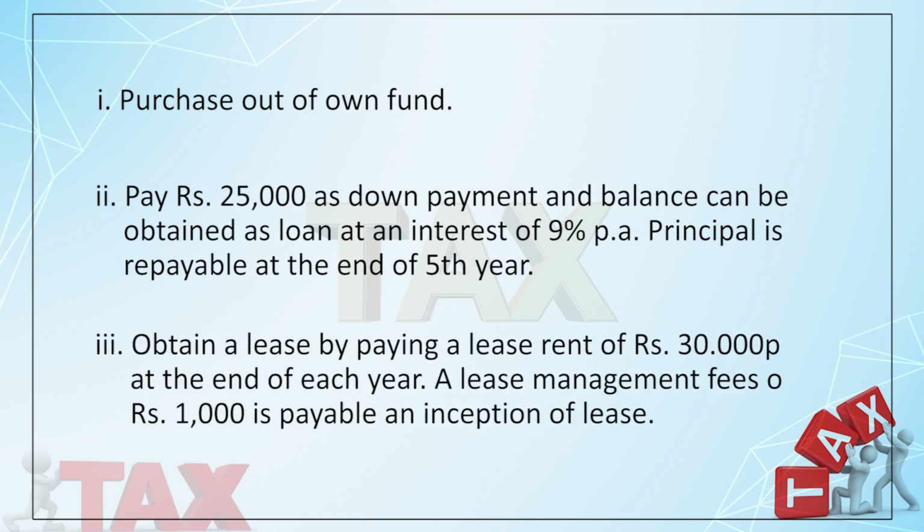And the third one is, the company can obtain by lease, by paying a lease rent of 30,000 per annum at the end of each year, and the lease management fees of 1,000 is payable. I wish to draw your attention to one thing which is very, very important. Please always be very attentive to that. If you are paying on the opening day of the year, and if you are paying on the closing date of the year, your multiplying factor will vary, right? If it is on the opening of the year, there will be one factor. If it is on the closing of the year, this will be multiplied by another factor.